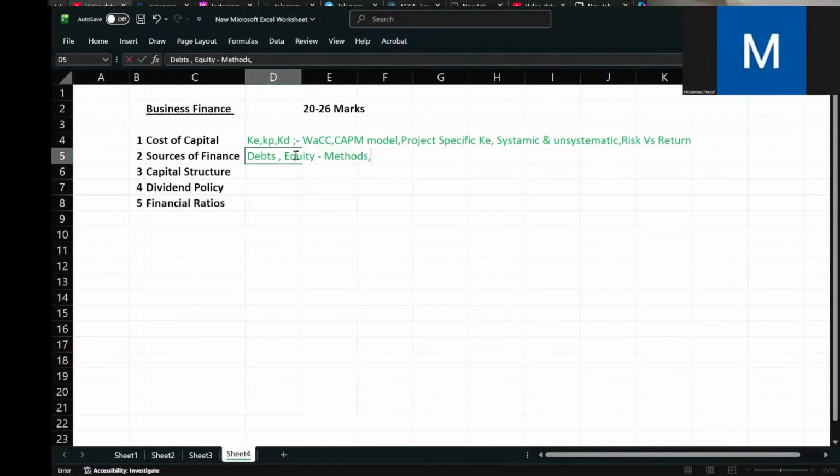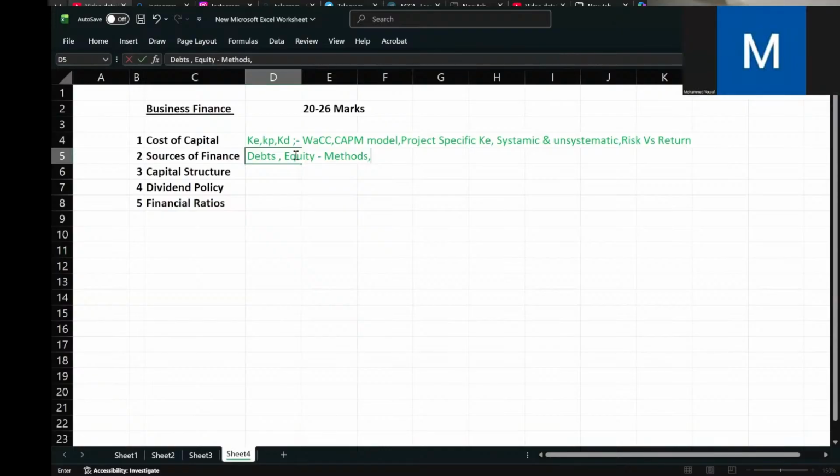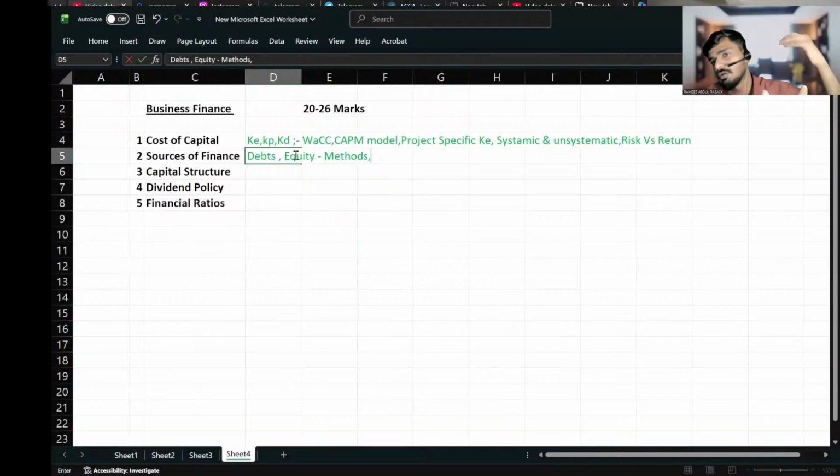What will be the disadvantage of right issue? As I told, for right issue, dilution of control won't be there. But the problem is that if our existing shareholders don't have enough cash, we may have to sell to outsiders. Our existing shareholders should have the cash in order to buy at the discounted price. If they don't have enough cash, we may have to sell it to outsiders. That will affect our dilution of control.